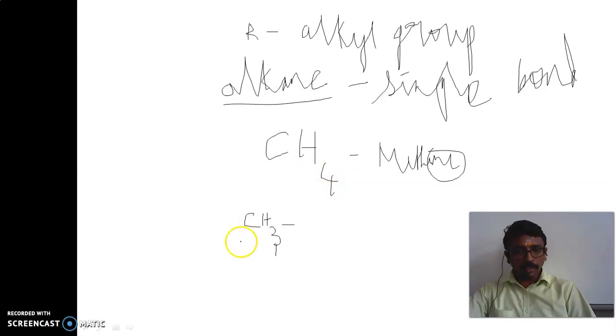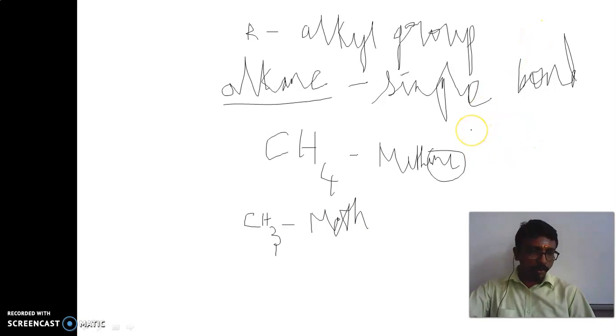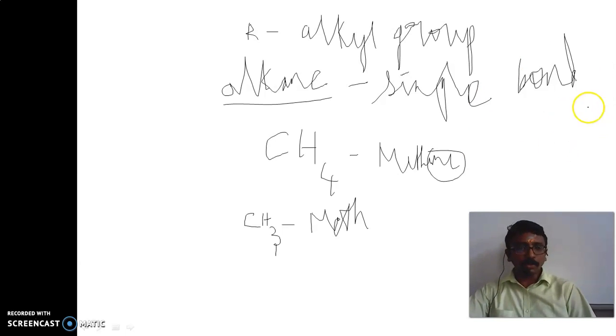If you remove one hydrogen in that methane, first we have to write the root word. Here how many carbon is there? Only one carbon. What is the root word? Meth. So if we remove one hydrogen, that indicates the alkyl group, so we have to write methyl here.